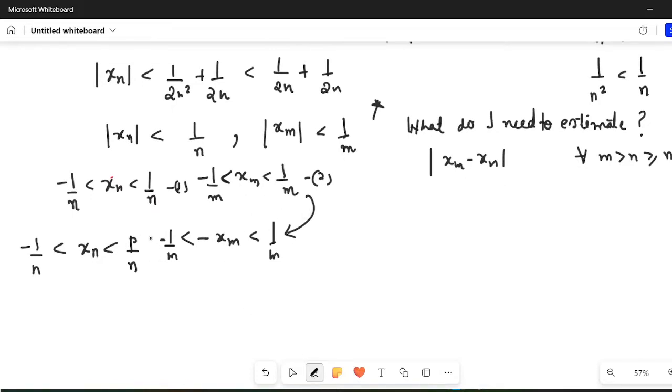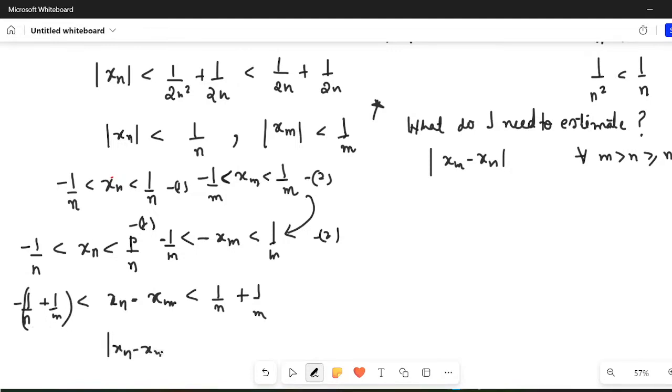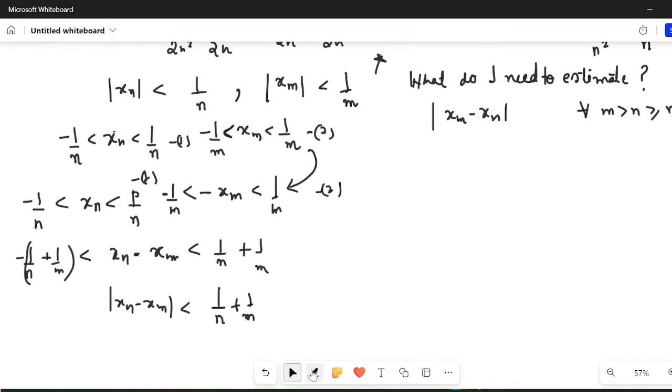Add these two things up. So add 1 and 2. What you will get is |xn minus xm| is less than 1 upon n plus 1 upon m, and it is greater than minus 1 upon n plus 1 upon m. Or in other words, I can write that |xn minus xm| is less than 1 upon n plus 1 upon m. Is that clear?